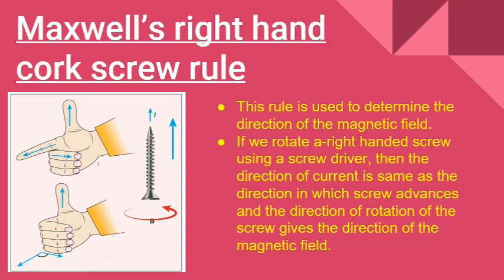So the current will be in the direction of the advancement of the screw, while the magnetic field will be in the clockwise direction. So here the advancement of the screw shows the direction of the current, and the rotation of the screw gives the direction of the magnetic field.